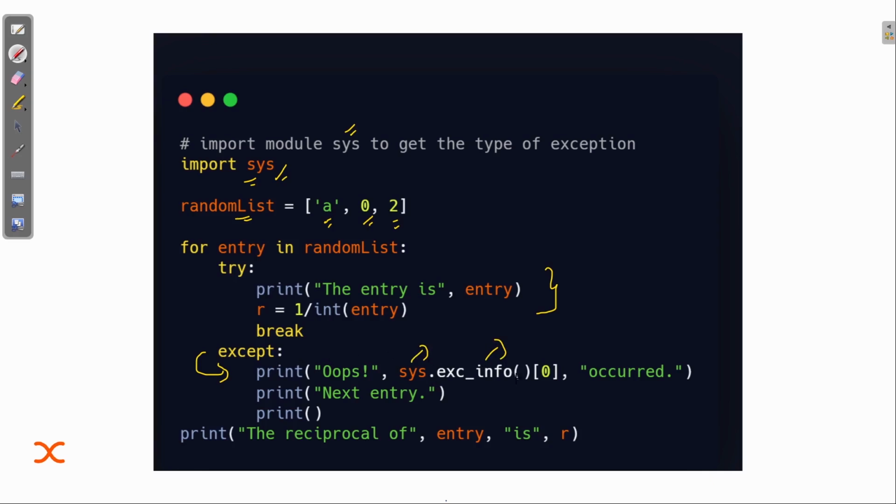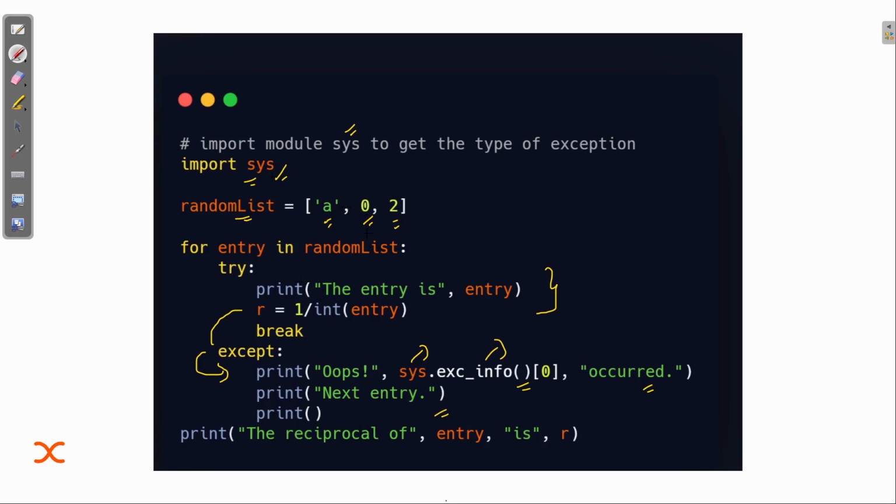It will first check what type of error there is. Whatever exception is found, it searches for the name of that error, and that error will be printed here, followed by "occurred". Then "next entry" tells you we are going to the next entry.